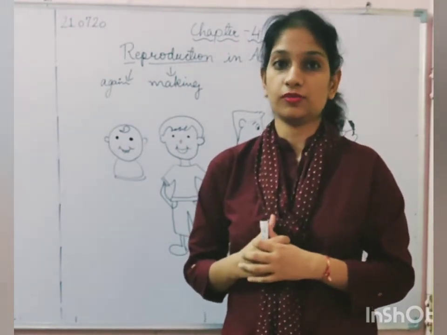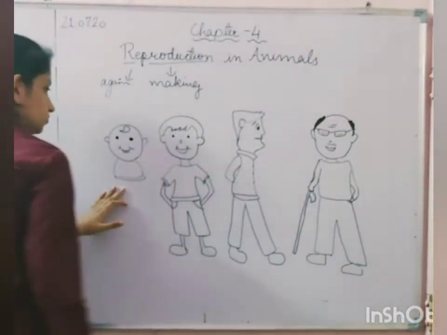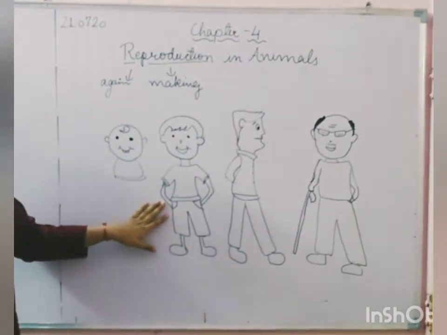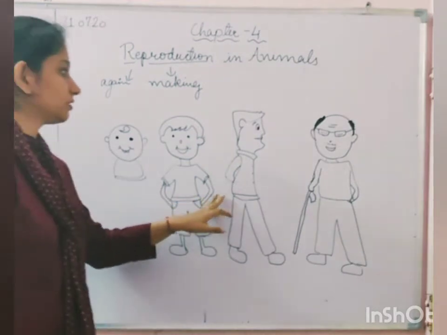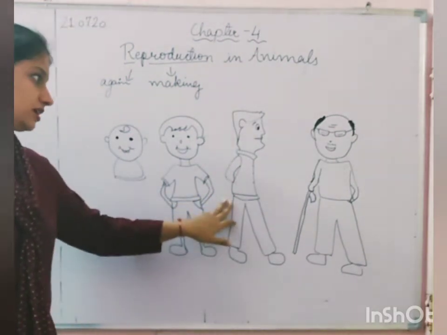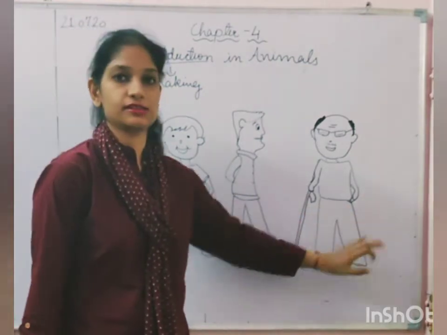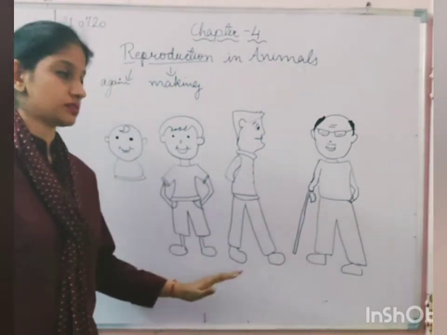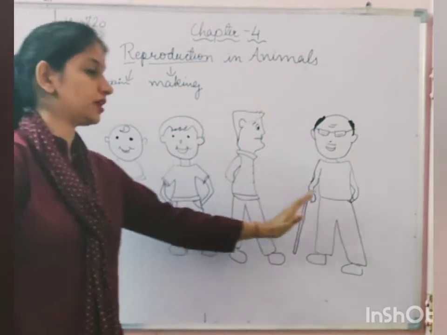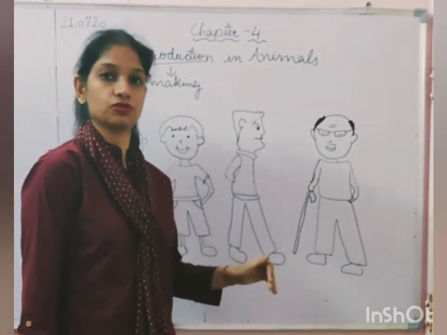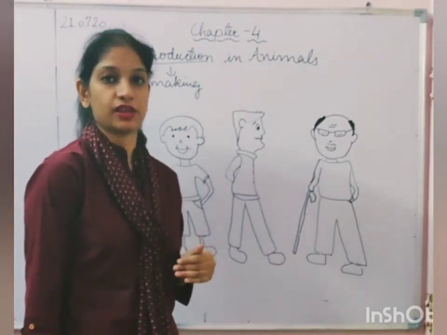When we talk about human beings, a human gives birth to a baby. The baby grows into a young boy. Then the boy matures into an adult. Then he becomes old and dies. So this entire period, the entire life spent by an individual, is termed as a lifespan.